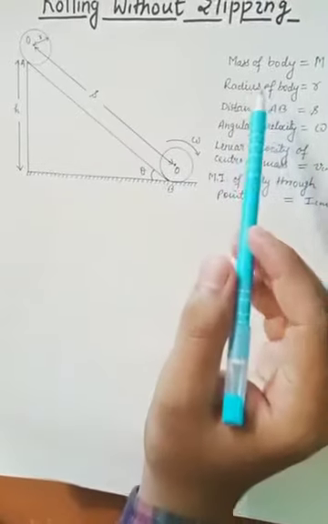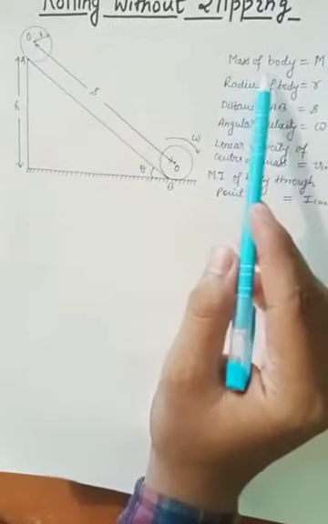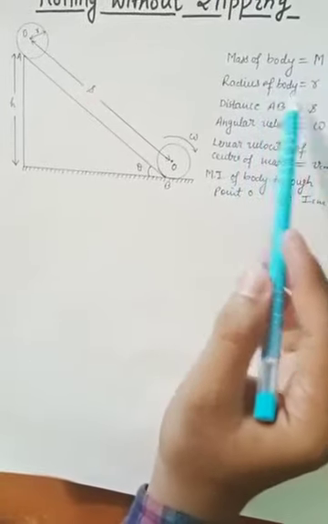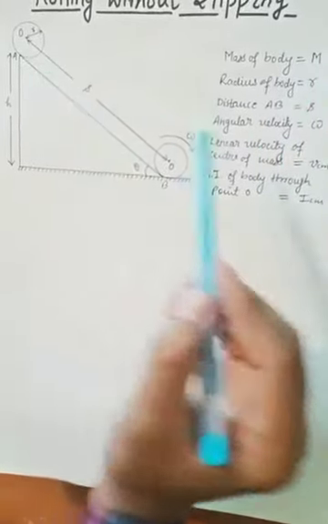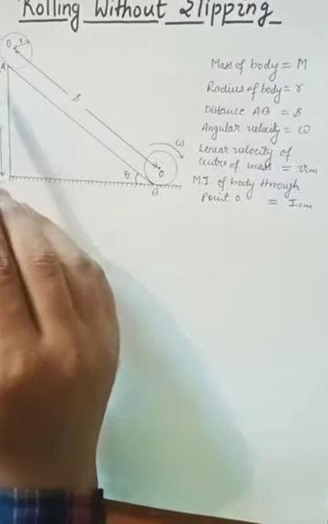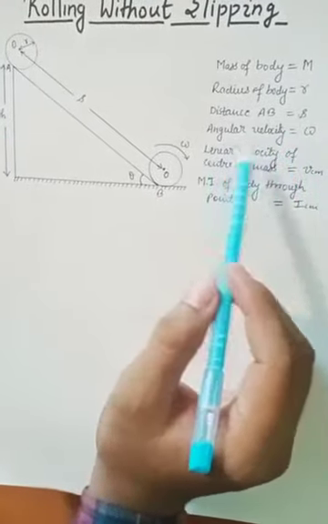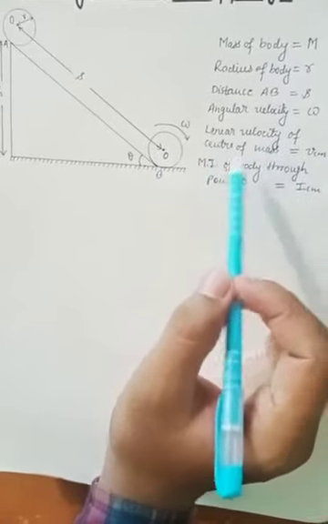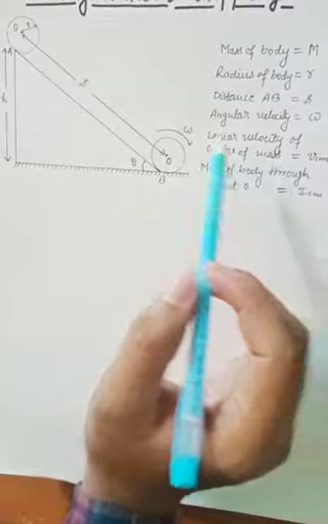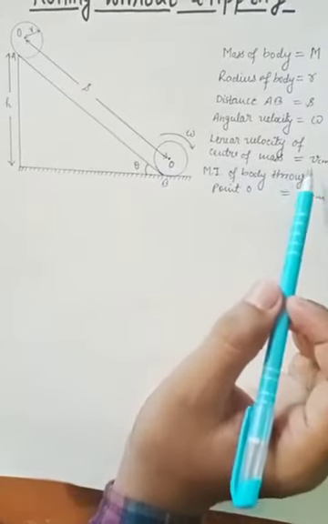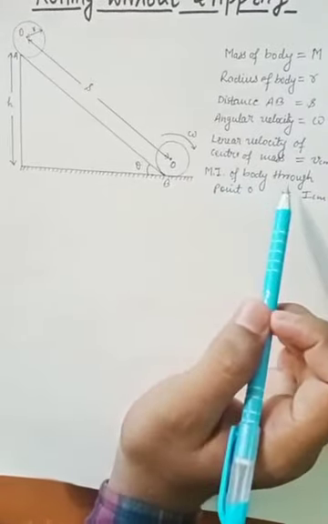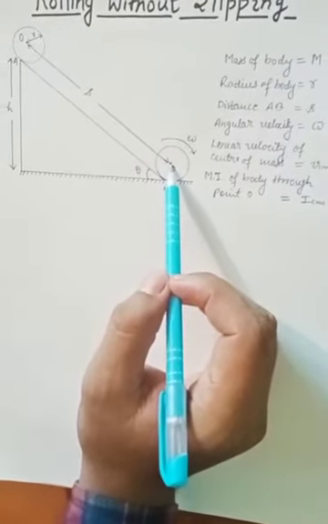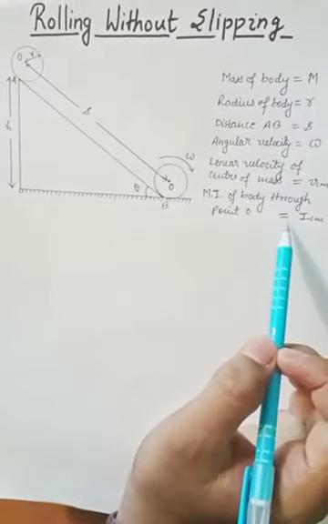Some terms which I have written here. Let us see. Mass of the body is m, and radius of this body is small r. Distance AB, means the distance from A to B, is s. Angular velocity of this body is omega. Linear velocity of the center of mass is VCM. Moment of inertia of the body through point O is ICM.